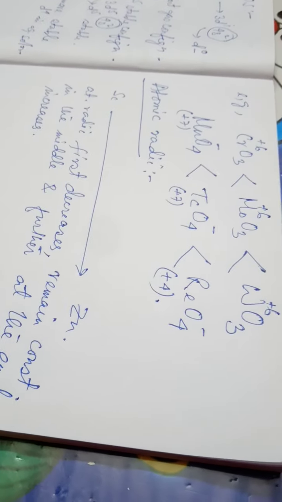Atomic radii first decrease, remain constant in the middle, and then further at the end increase.